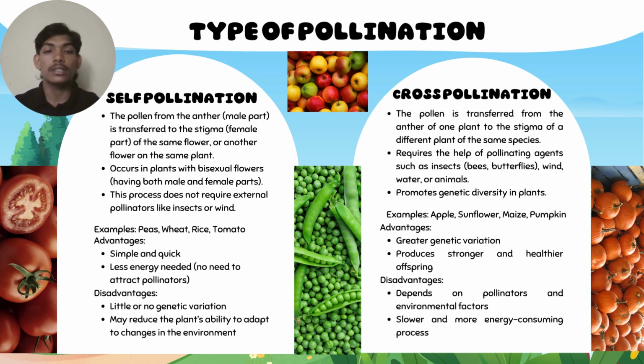Second, cross-pollination. The pollen is transferred from the anther of one plant to the stigma of a different plant of the same species. It requires the help of a pollination agent such as insects, bees, butterflies, wind, water, or animals. Examples: apple, sunflower, maize, pumpkin. The advantages: greater genetic variation, producing stronger and healthier offspring. The disadvantages: it depends on pollinators and environmental factors, and is a slower and more energy consuming process.